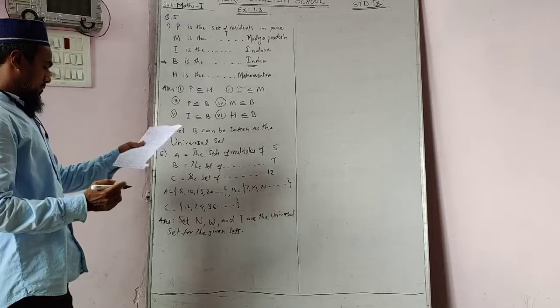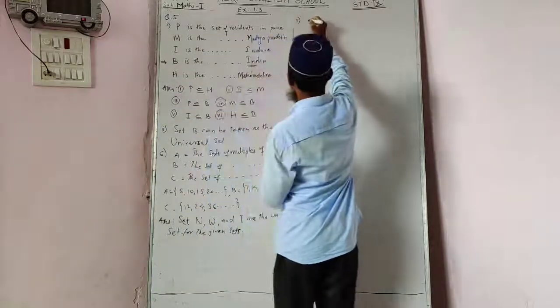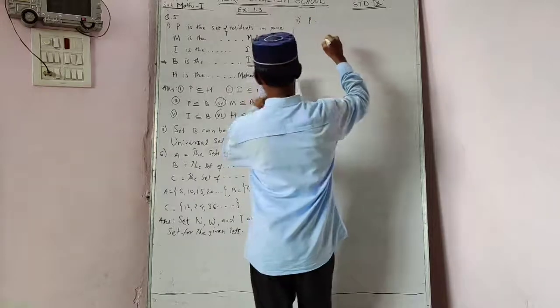We are given here set P. In the second one we have the set P. What we have been given, read the question, students.